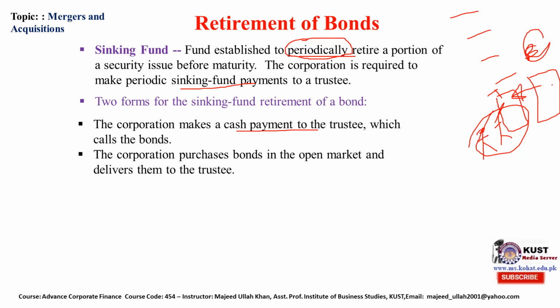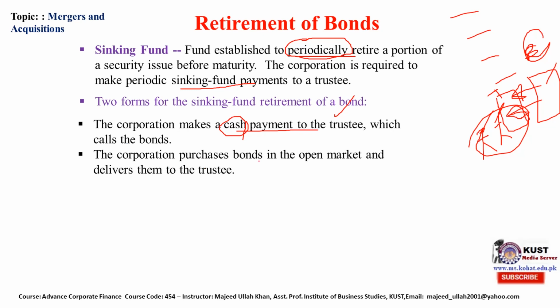This means the corporation issued a bond 10 years earlier, and now it is calling it back. It may pay to this trustee, an organization in between the bondholder investors and the corporation. When the corporation pays cash to the trustee, the trustee will call the bond back.